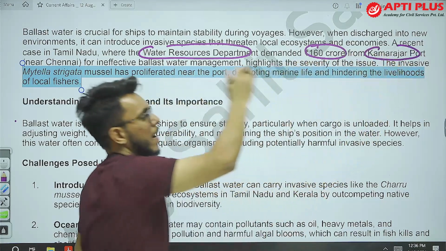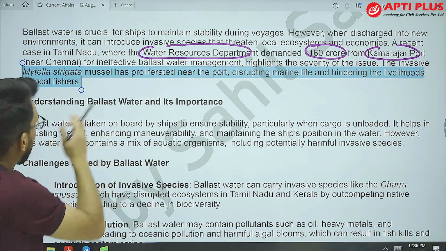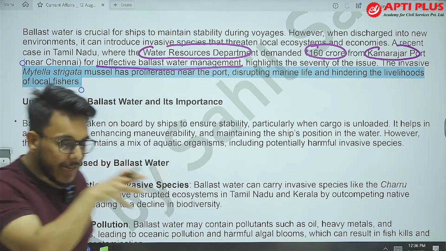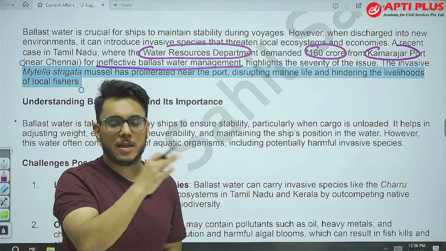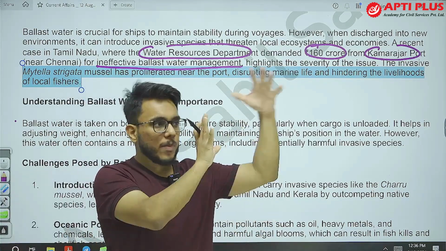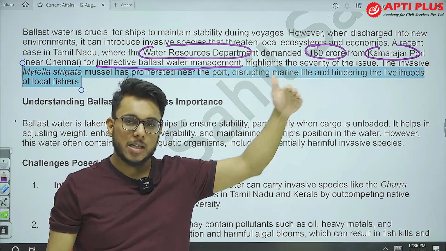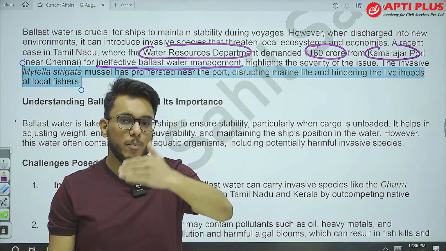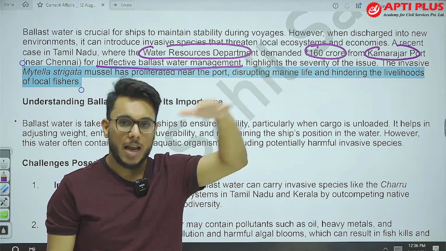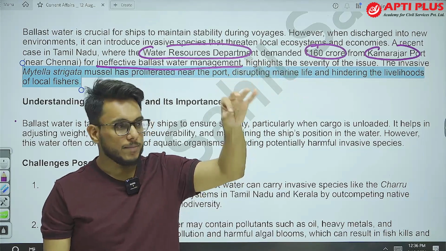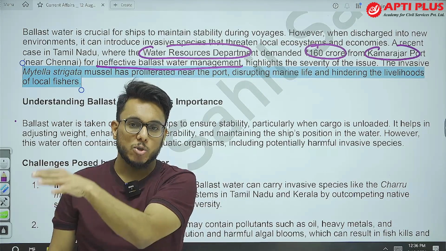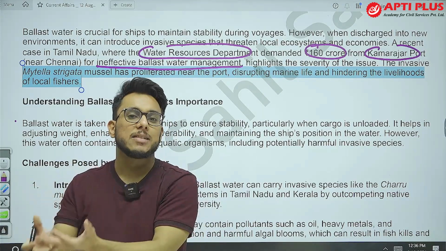Now Kamarajar Port is near Chennai. Why? For ineffective ballast water management. The ship released its ballast water there, and because of that, some environmental challenges have emerged. Let's understand this. Suppose a ship has come from Brazil to India. In Brazil, it might have filled its ballast with water, taking the intake of ballast water there. Now it has come to Chennai, so during the unloading, it might release that ballast water.